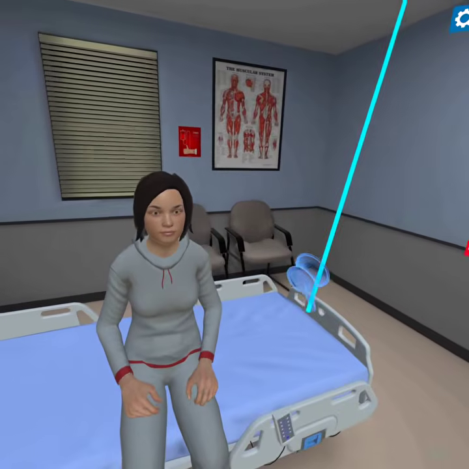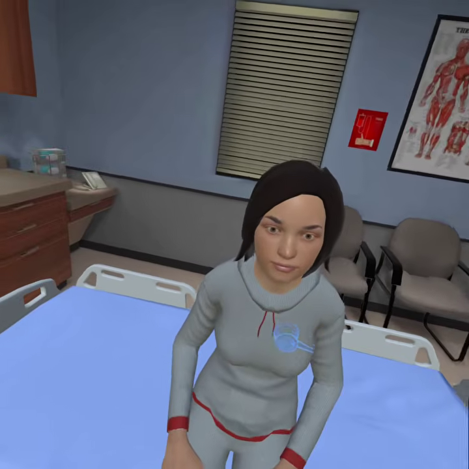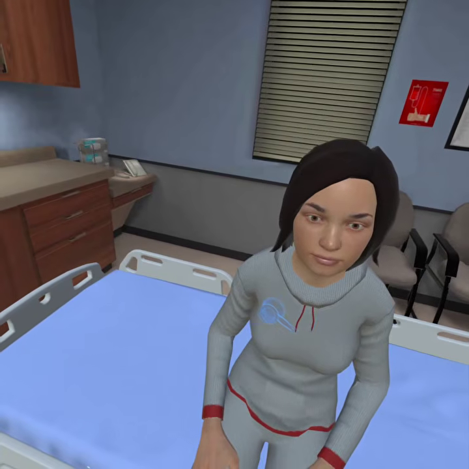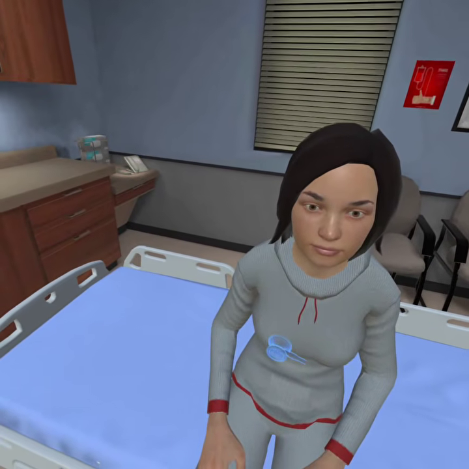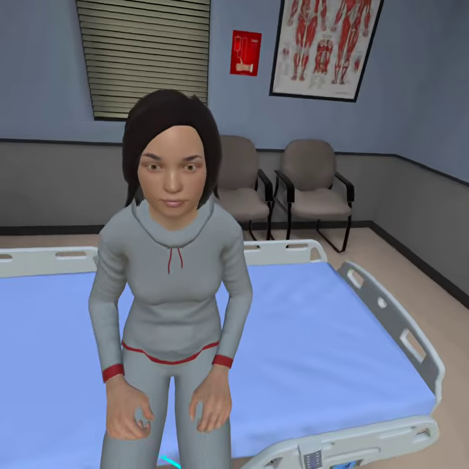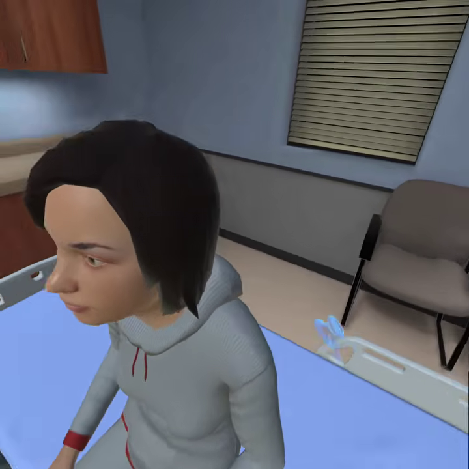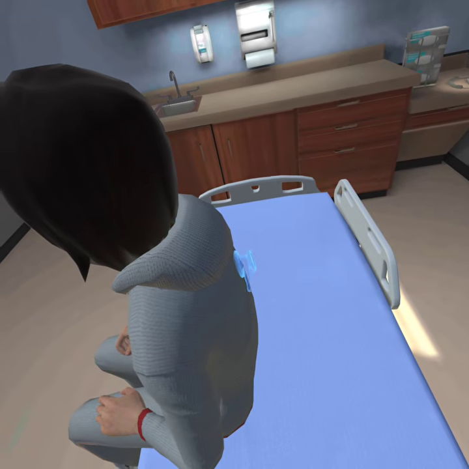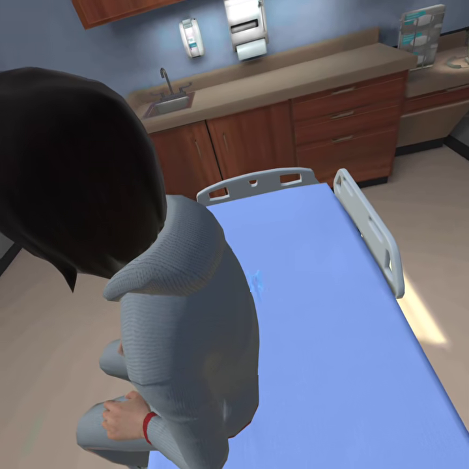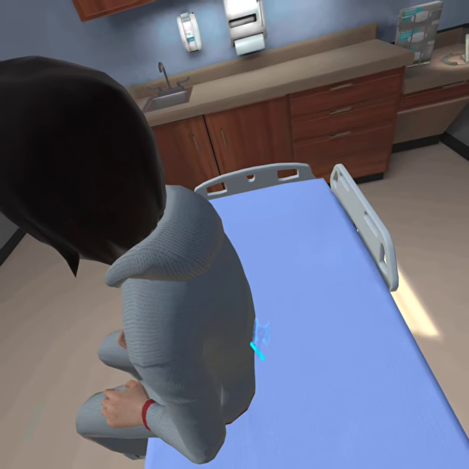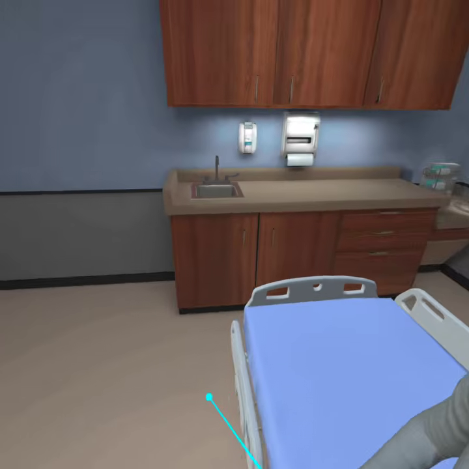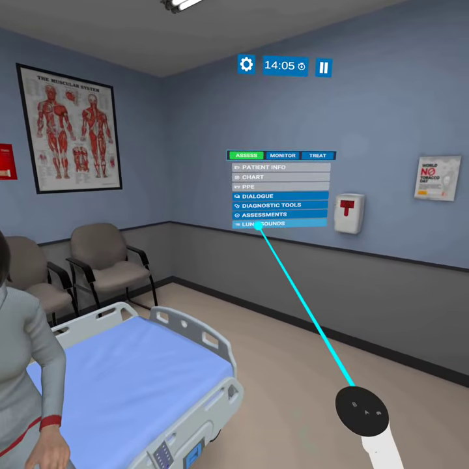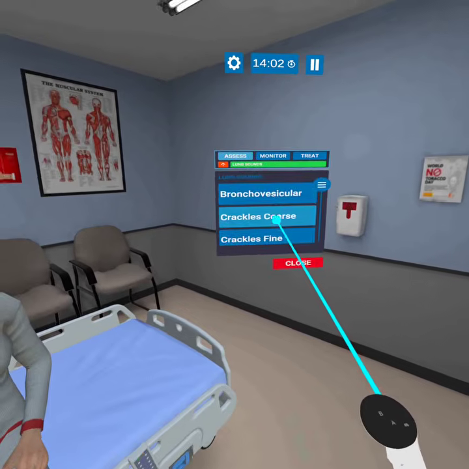So as you saw there, I just pulled out a stethoscope. I can come up and listen to her sounds. We just have normal lung sounds to start. You can go posterior as well, so we'll go ahead and show you that real quick. And once I'm comfortable with normal lung sounds, I can go to the lung sounds library under this button.